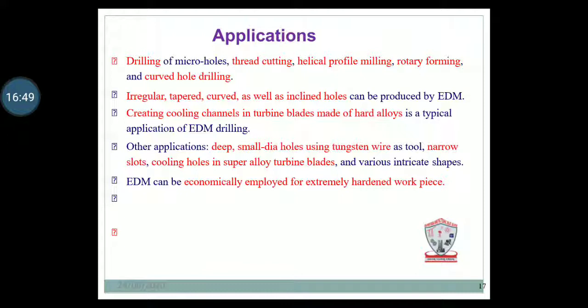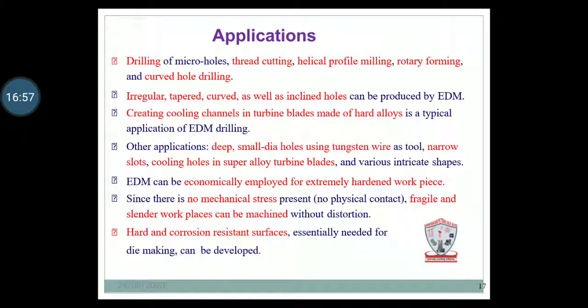In turbine blades, hard alloy material is required, so that is one application of the EDM machine. Other applications are deep small holes and dies using tungsten wire as the tool, narrow slots, cooling holes, etc. There are a number of applications.